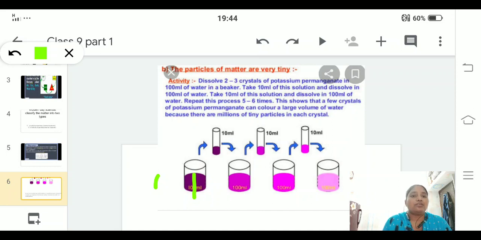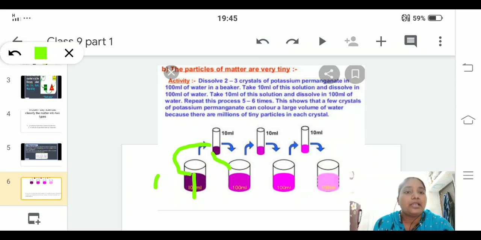Now after constant stirring, I have taken 10 ml out of it. From the 10 ml that I have taken, I am going to add it to an empty beaker first. Okay, 10 ml have been taken from the first beaker. Now I am going to take 90 ml of water.